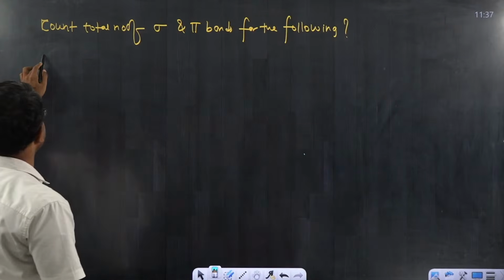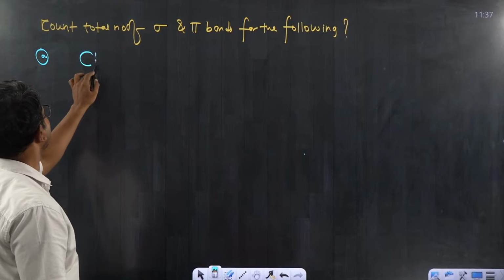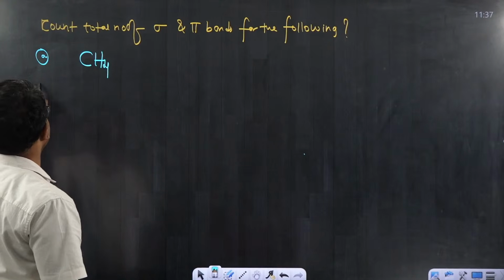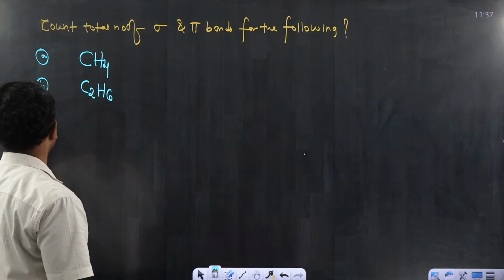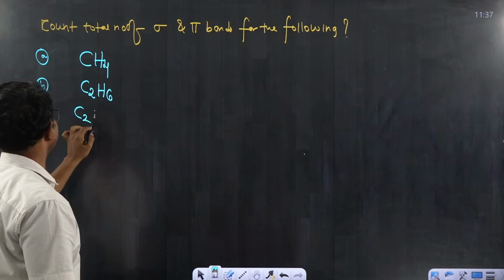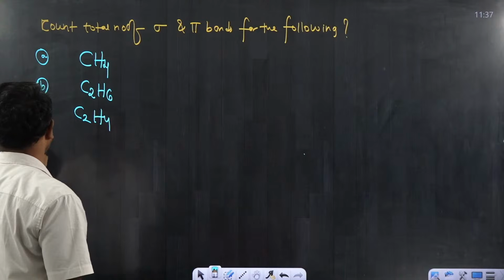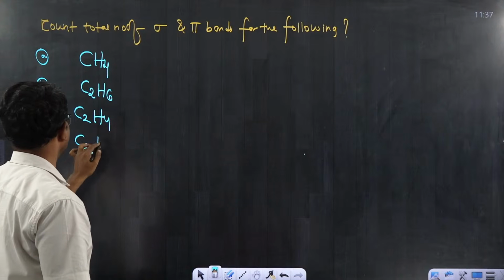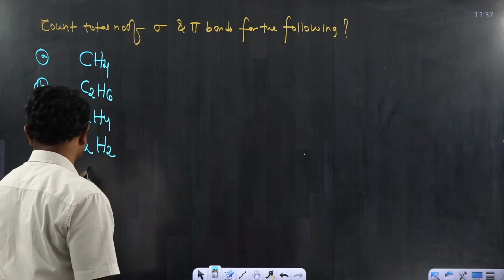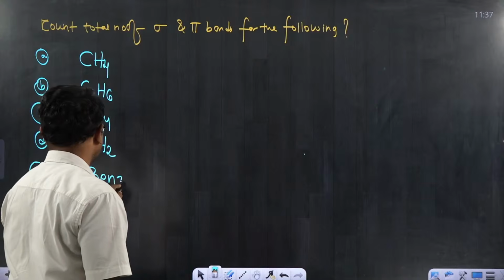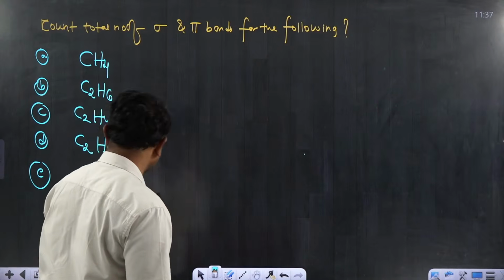Let me start with a very simple example, methane. And I am trying to give the formulas. Ethane, ethene. I have given the names of these compounds also, and this is ethyne and benzene. I think you might know about the compound benzene.